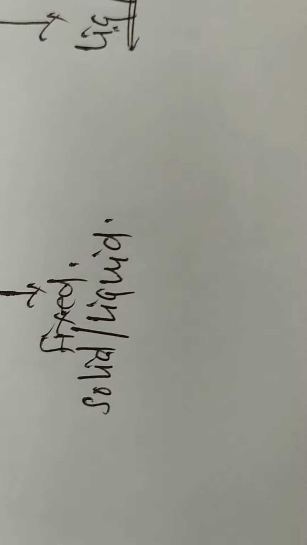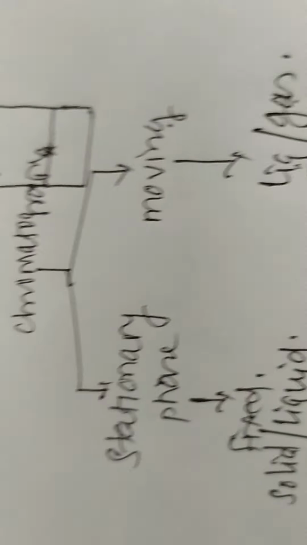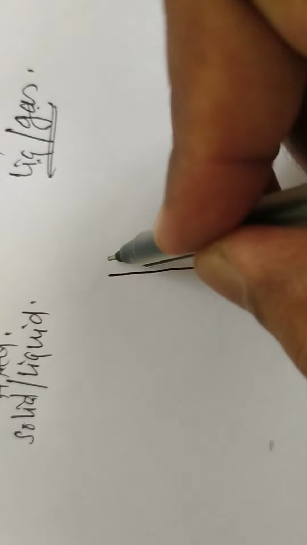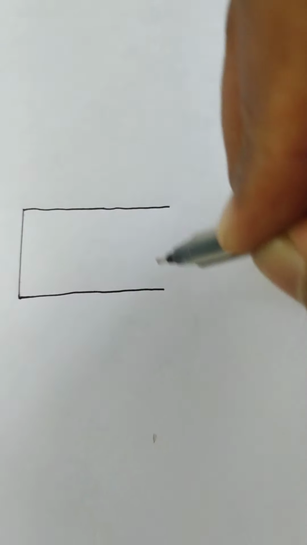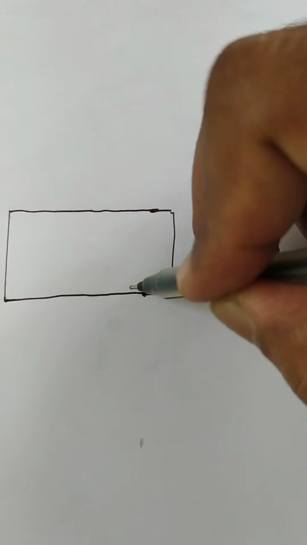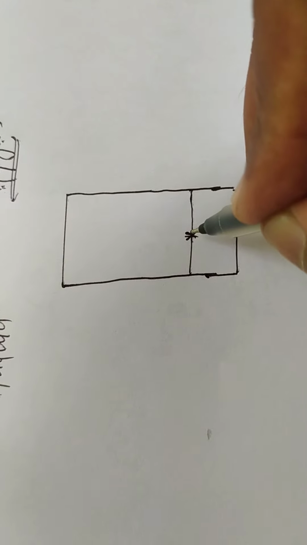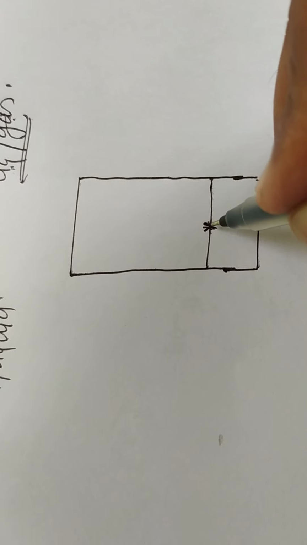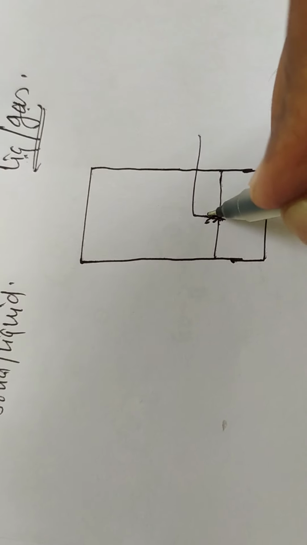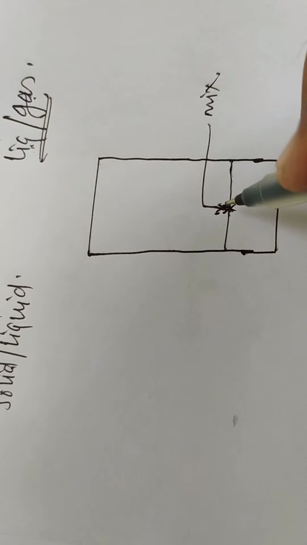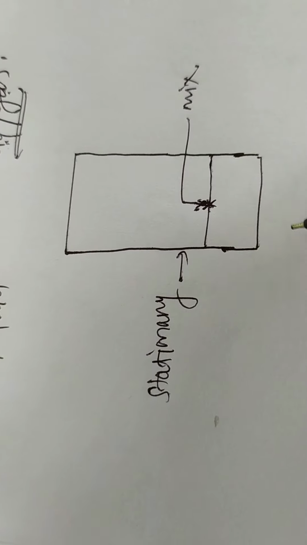Then the general or basic principle of chromatography: in this chromatographic technique the components of the mixture are held in between two phases. Suppose this is the paper chromatographic technique. Here a baseline is drawn 2 centimeters from one of the edges, and at the center a cross mark is made. On this cross mark we apply the mixture, and the mixture is applied in between two phases. One is the stationary phase and another is the moving phase.